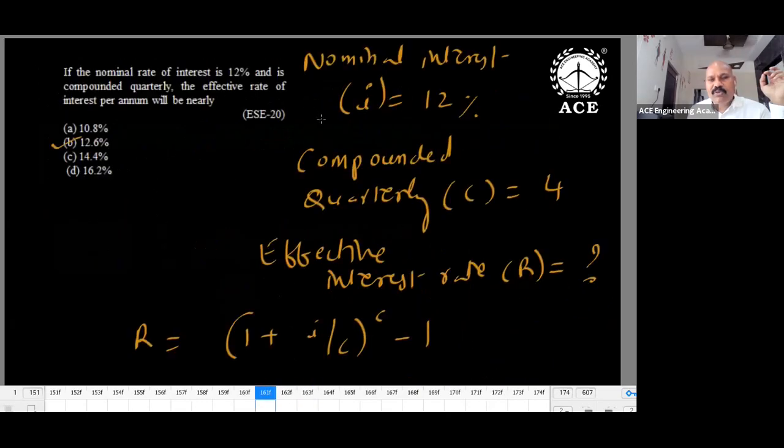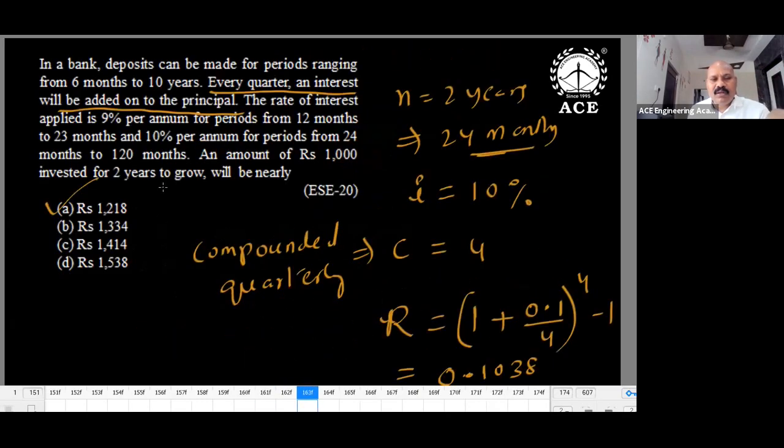So actually this question is taken from ESE 2020. And here in a bank, for 6 months, he has given some data. Every quarter interest is added to the principal. He clearly mentioned every quarter interest will be added to the principal. What is the meaning of this? Every quarter, so C is equal to 4. And which rate do you have to consider? The rate of interest applied is 9% per annum for 12 months to 23 months, 10% per annum for periods 24 to 120 months. An amount 1,000 invested for 2 years.